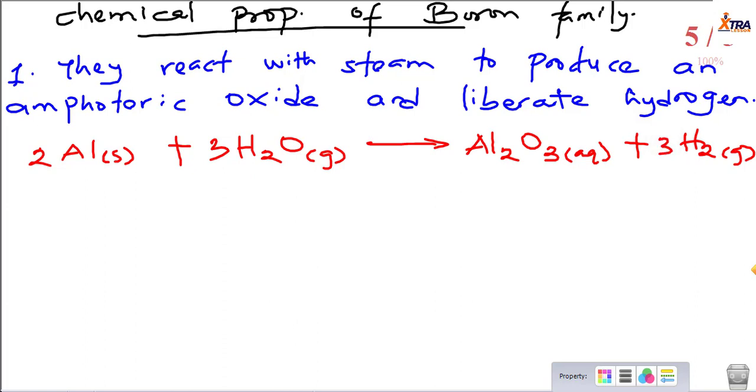And what is aluminium oxide? It's an amphoteric oxide. Amphoteric oxides are oxides which can act as an acid as well as a base. Now, there is a member in group 2 whose oxide is also amphoteric. So it is more amphoteric than basic. And what is the oxide? It is the first member, which is beryllium. Beryllium oxide is more amphoteric than basic. And the same thing with aluminium, just that beryllium is a group 2 element, right? And that's it. So we have an amphoteric oxide, and that's what you produce when group 3 members react with steam.